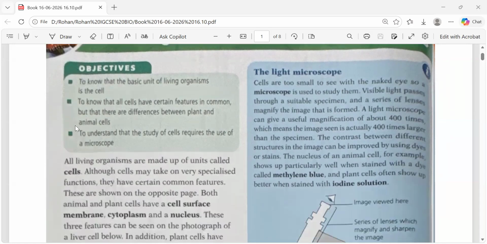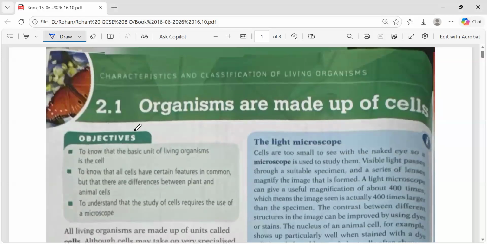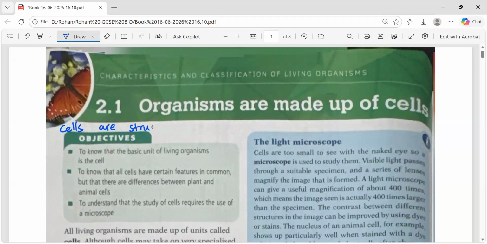And when we talk about the cell, we say that simply cells are the basic, structural, and functional unit of life. Okay, this is the basic, simple definition of cell.